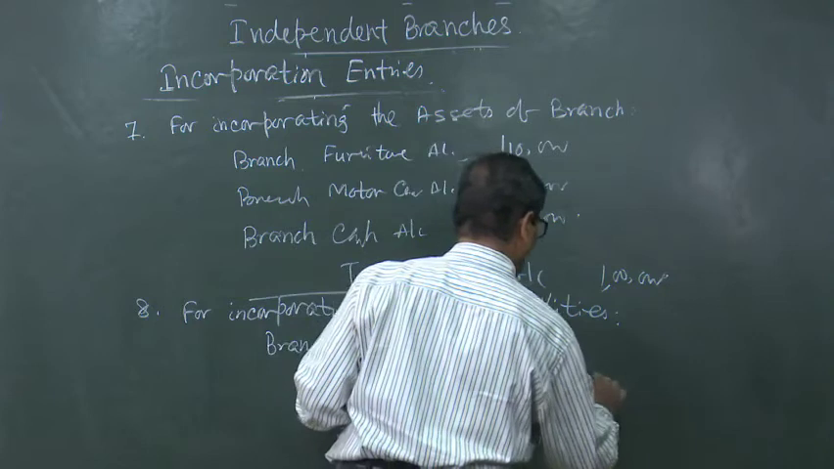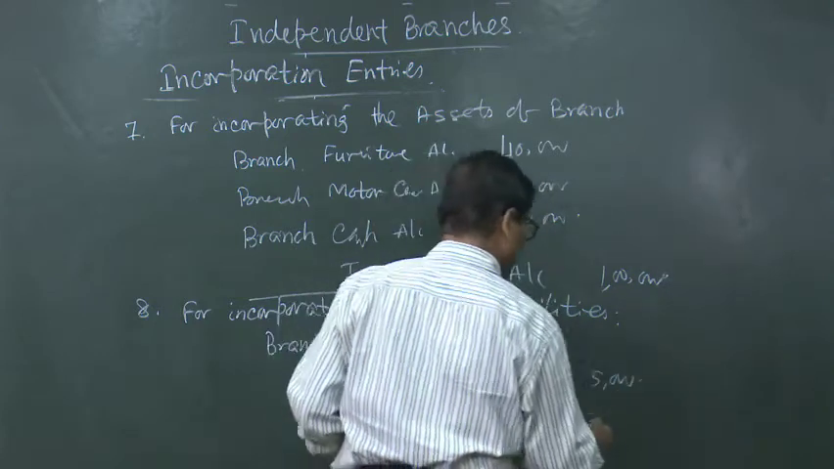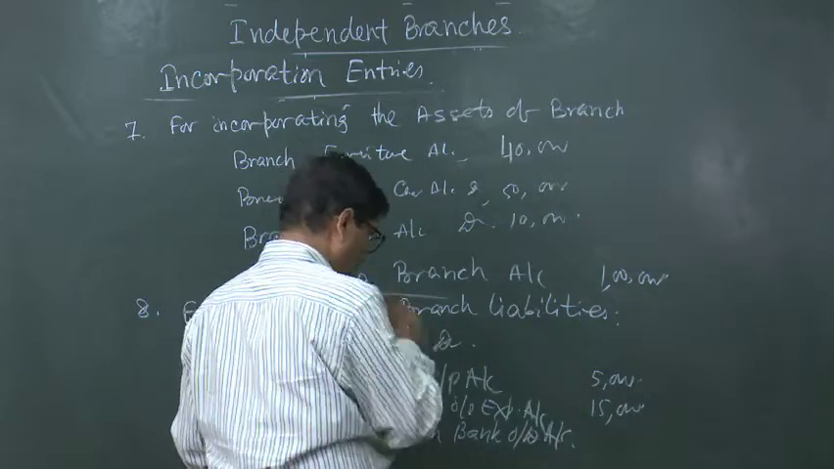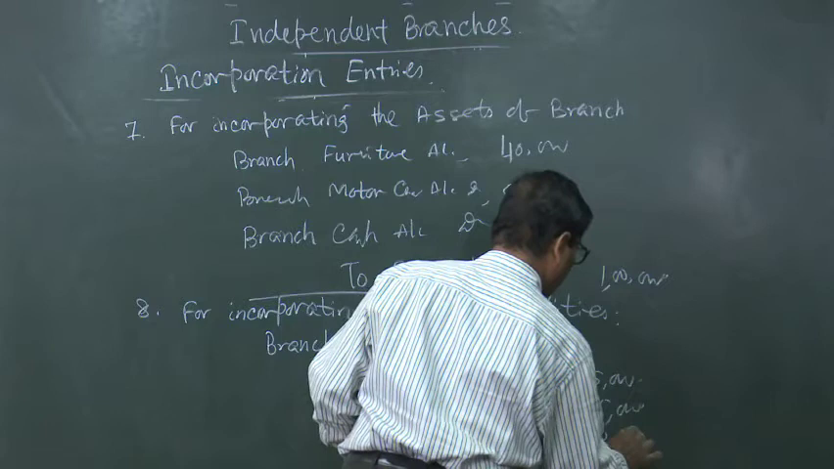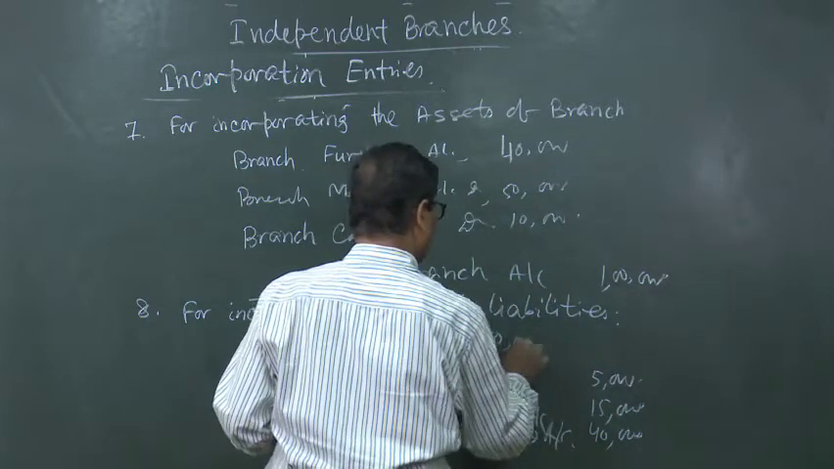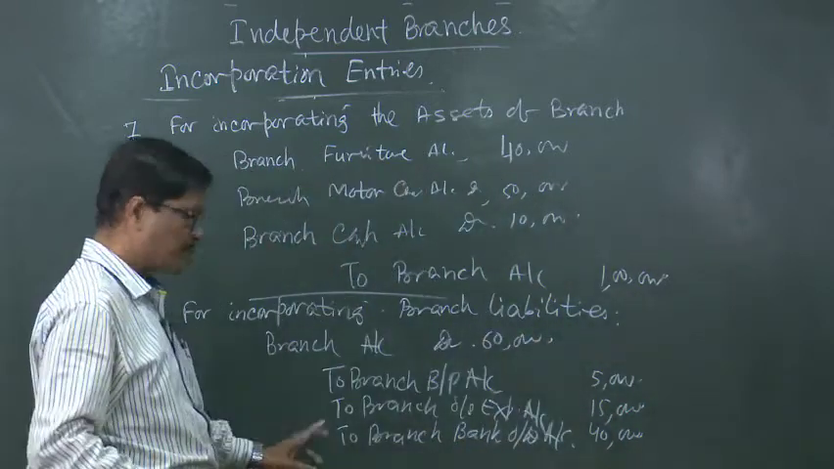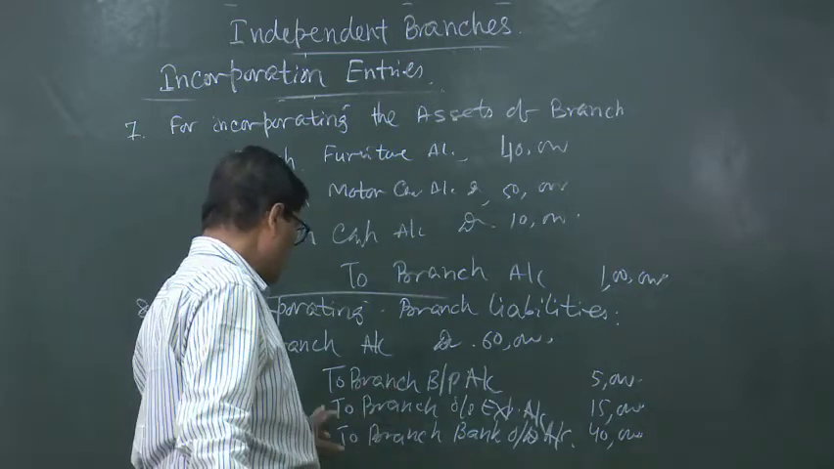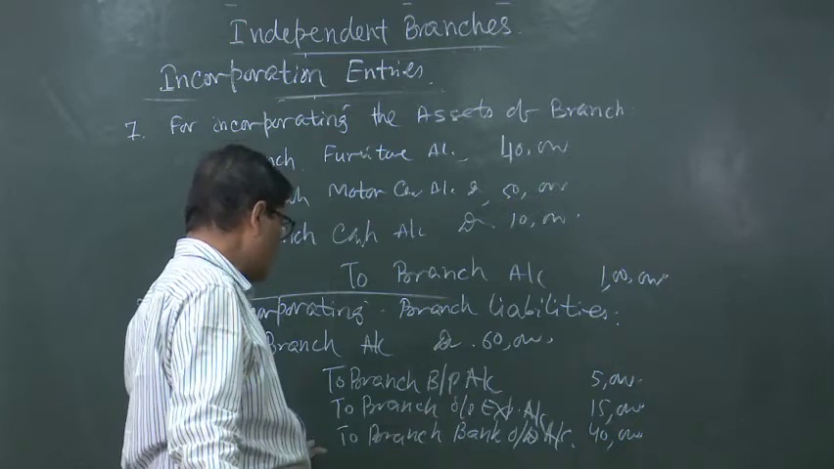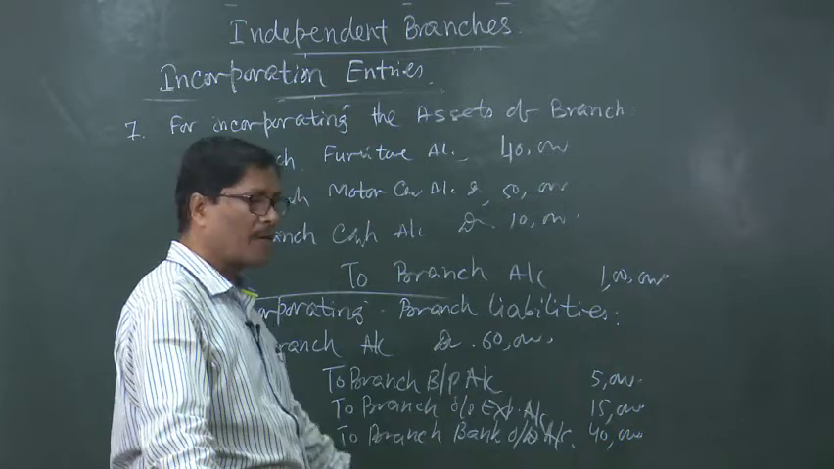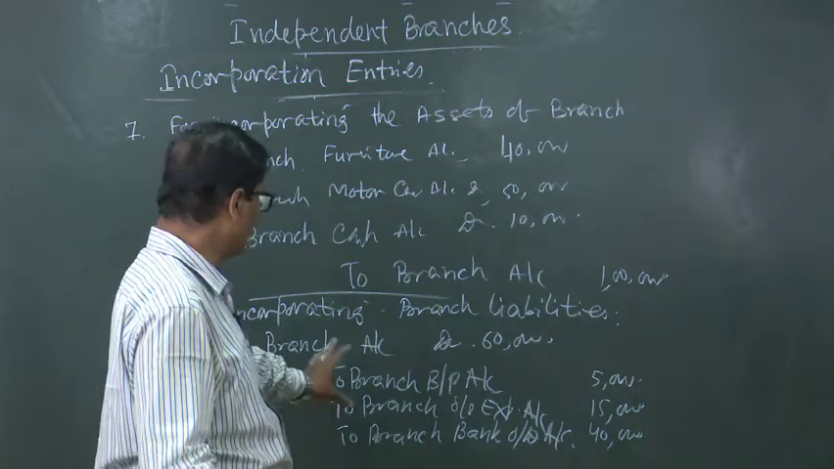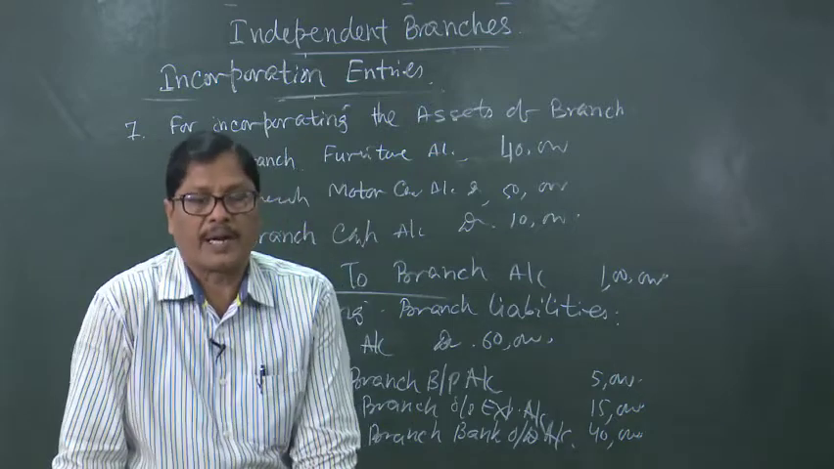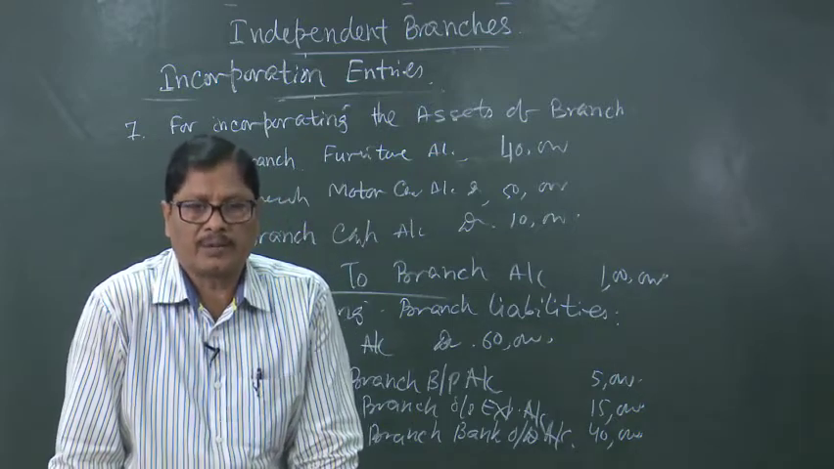Branch bills payable suppose 5,000, branch expenses outstanding suppose 15,000, and branch overdraft account suppose 40,000. So, 60,000 will be debited to branch account. This will be branch account debited 60,000 to branch bills payable account 5,000, that is a liability, to branch outstanding expenses account 15,000, that is another liability, to branch bank overdraft account, that is another liability. All the liabilities individually and all the assets individually will have to be debited or credited. Liabilities will be credited and assets will be debited.